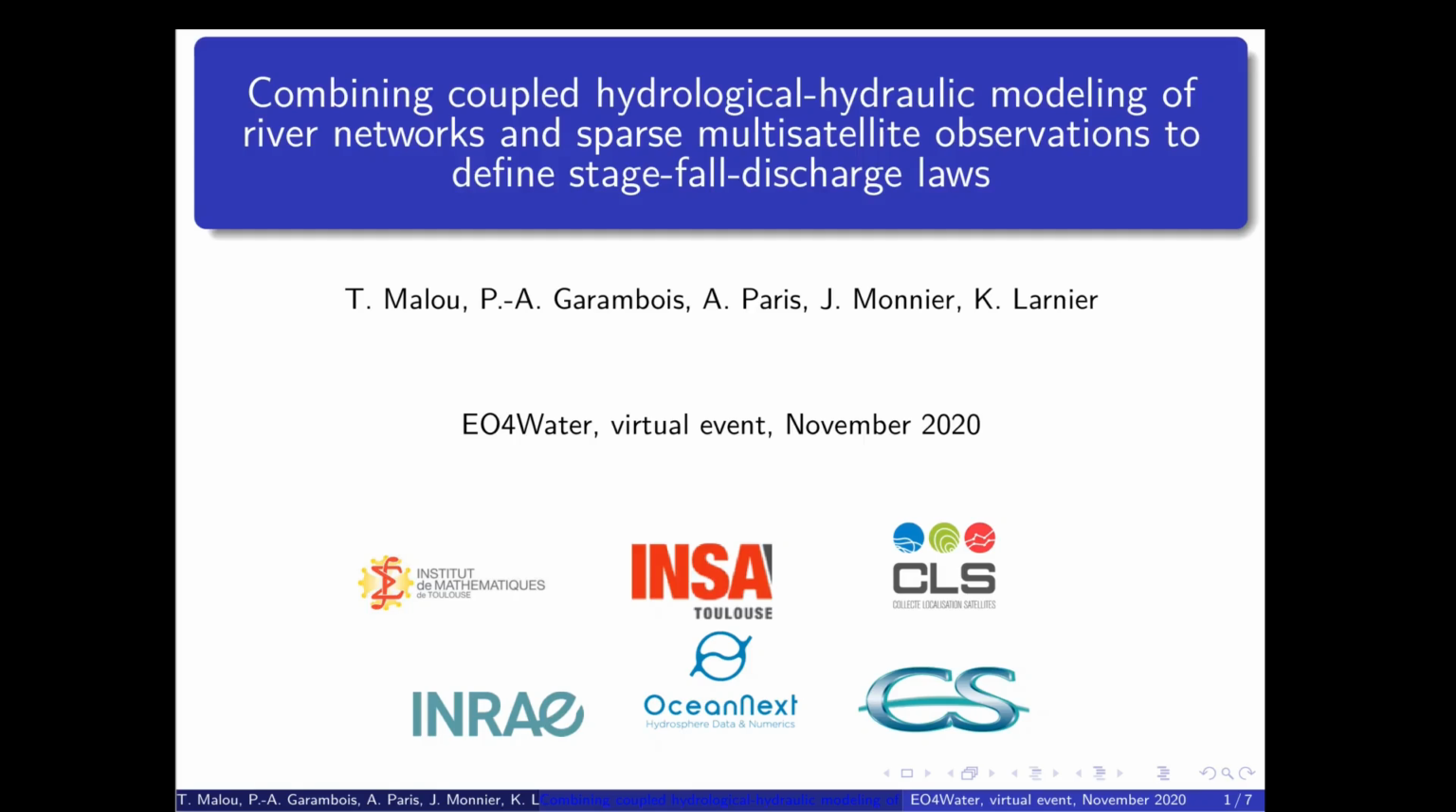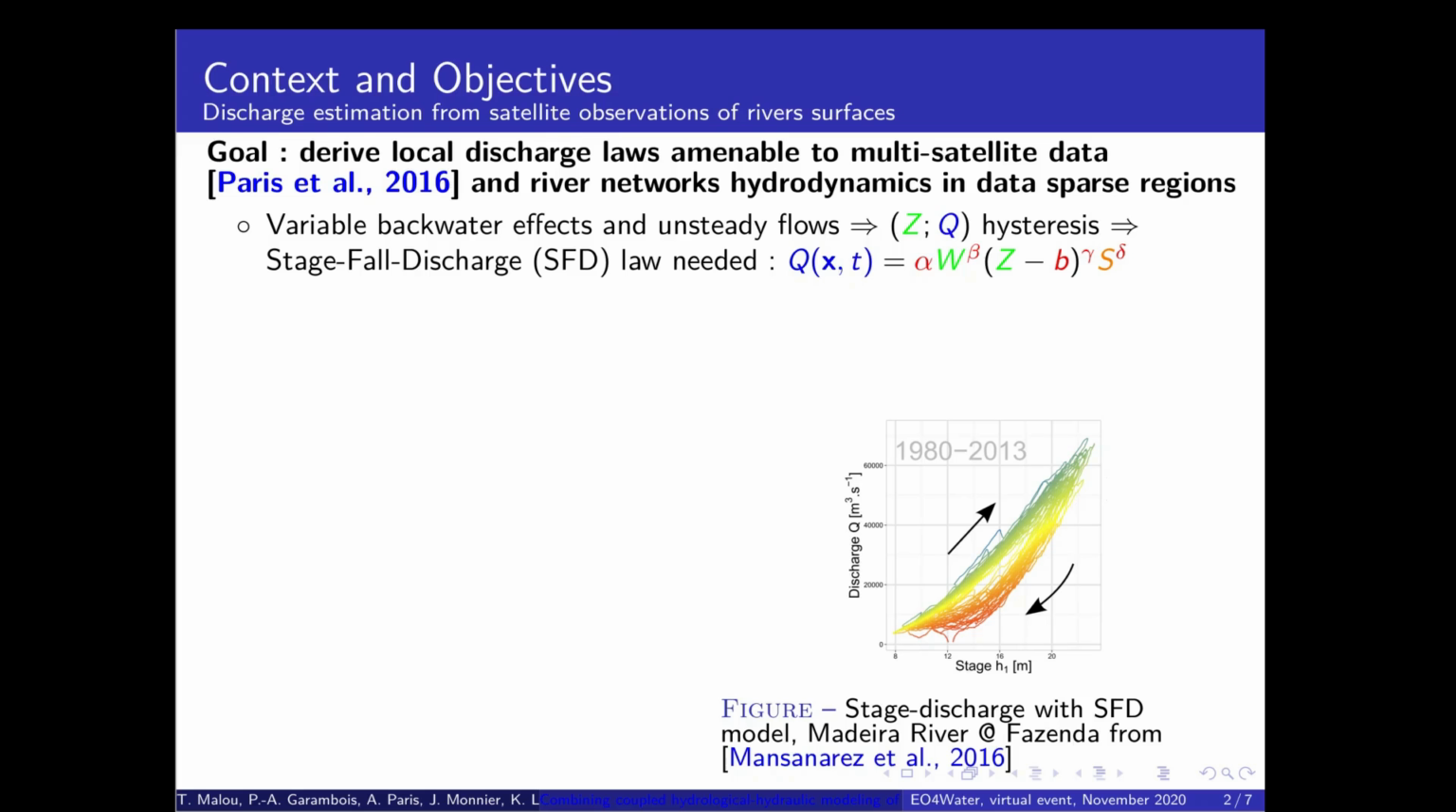Hello, I'm going to present you our work about combining coupled hydrological-hydraulic modeling of river networks and sparse multi-satellite observations to define stage-fall-discharge laws. The purpose of the study is to compute discharge from satellite data. This discharge will be computed using SFD laws that link discharge, water surface elevation, and slope.